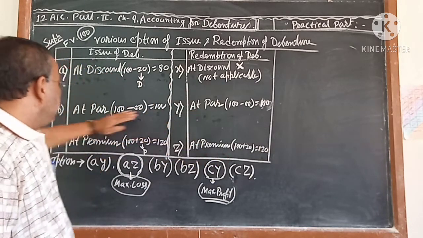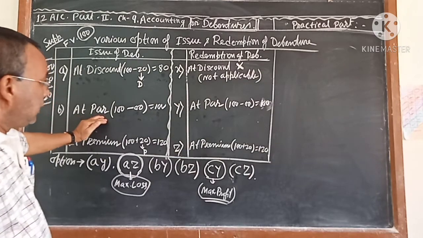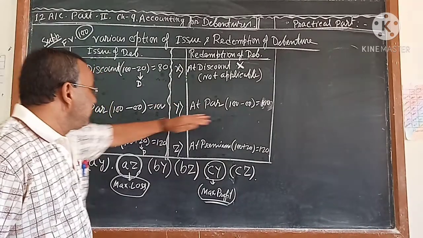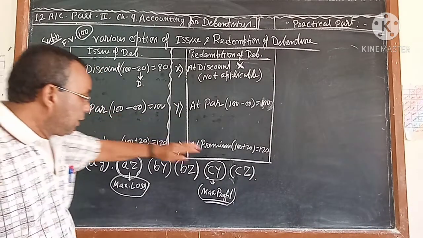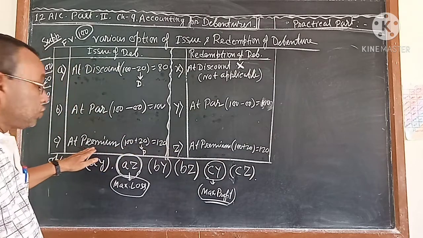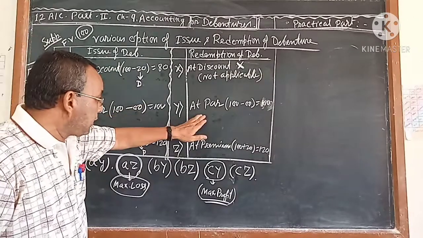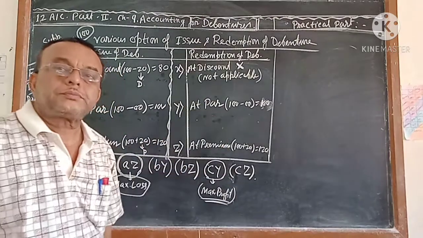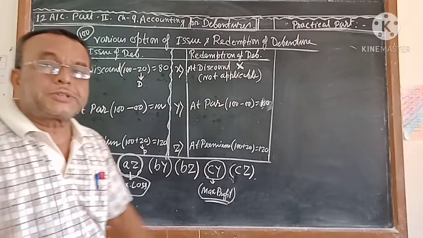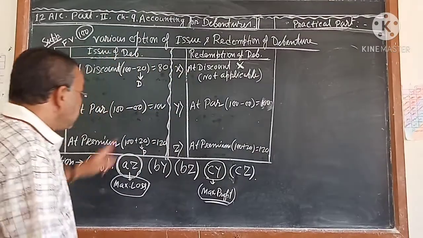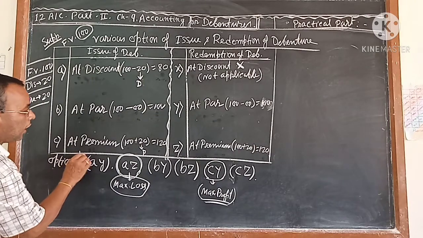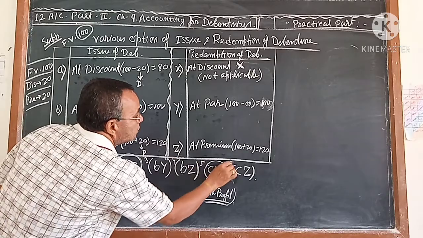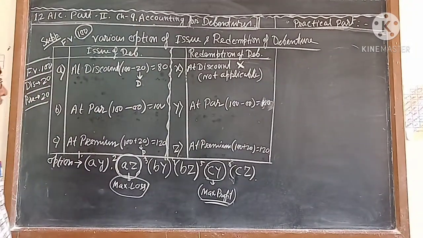Debenture can be redeemed at par. Debenture can be issued at par, redeemed at par. Debenture can be issued at par, redeemed at premium. Debenture can be issued at premium, redeemed at par. Debenture can be issued at premium, redeemed at premium. How many options are coming? There are 6 options coming. There I will put 1, 2, 3, 4, 5 and 6. What 6 options are coming?